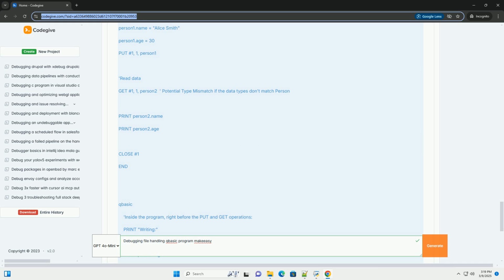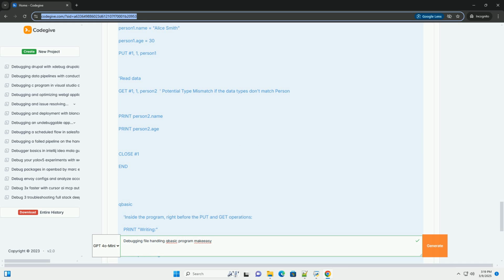Test thoroughly. Test your program with different input files, including empty files, very large files, and files with unusual characters, to ensure it handles all cases correctly. Don't assume that your code is working correctly. Actively test and verify each part of your program to catch errors early. Check error codes. When an error occurs, pay attention to the error code. This code provides valuable information about the type of error and can help you narrow down the cause.